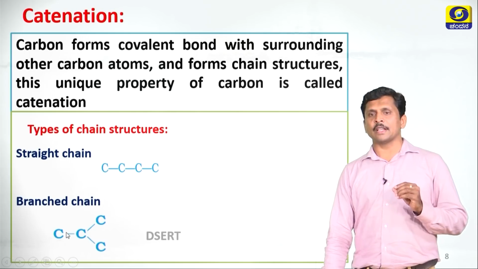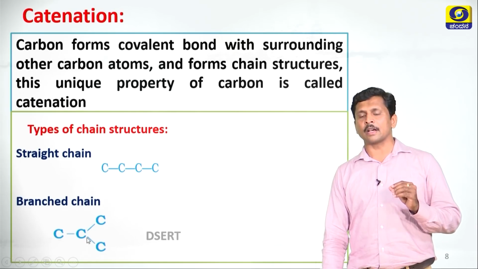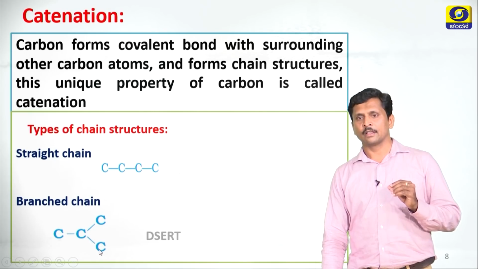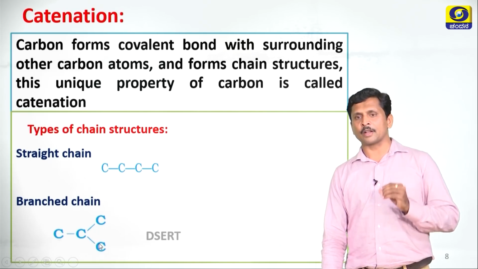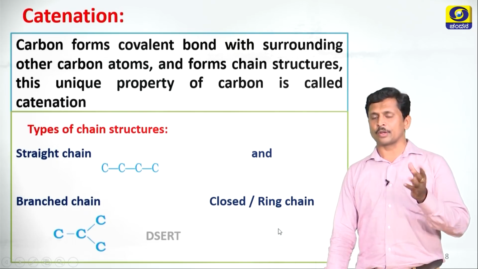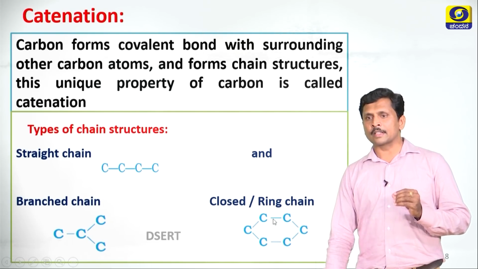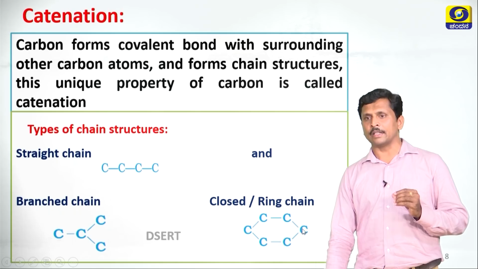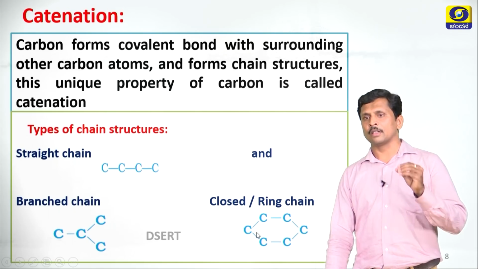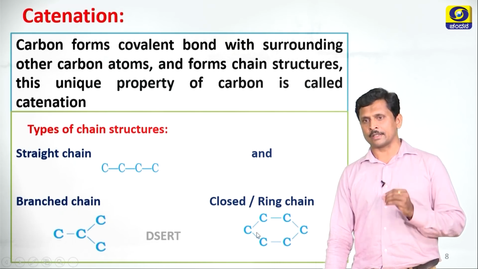Second one is the branched chain. Here 3 carbon atoms are attached in a linear way and the 4th carbon atom forms a branch. So this is called a branched chain. And the third one is the closed ring chain. Here all the 6 carbon atoms are arranged in a ring manner. This is called a ring chain structure or closed chain structure.